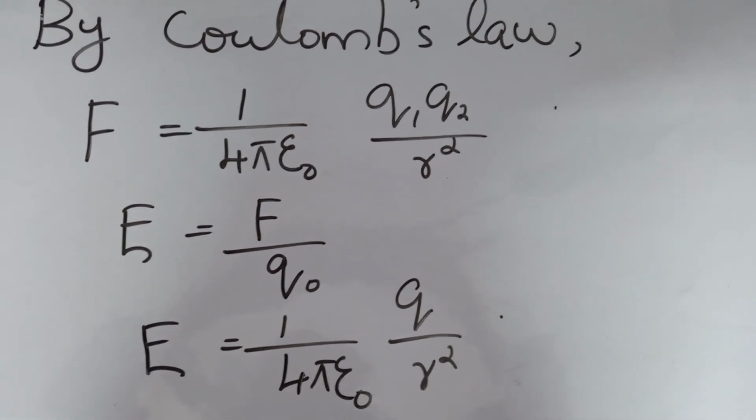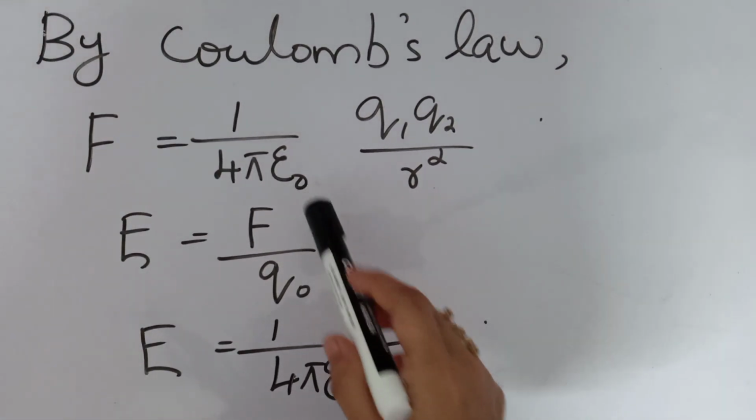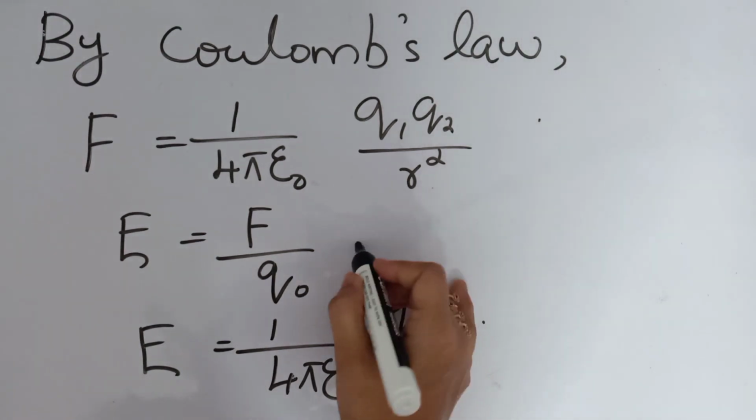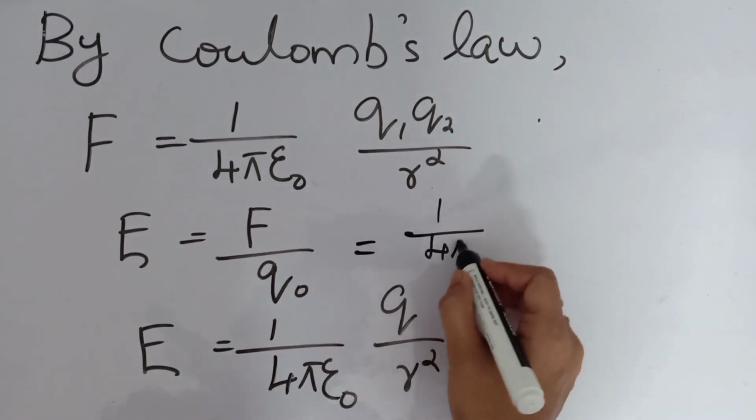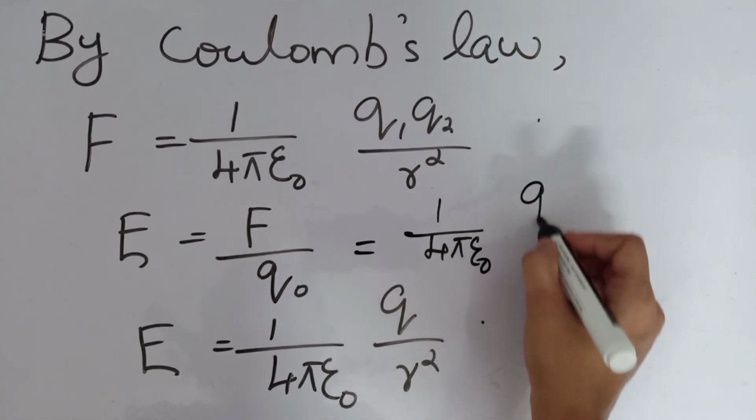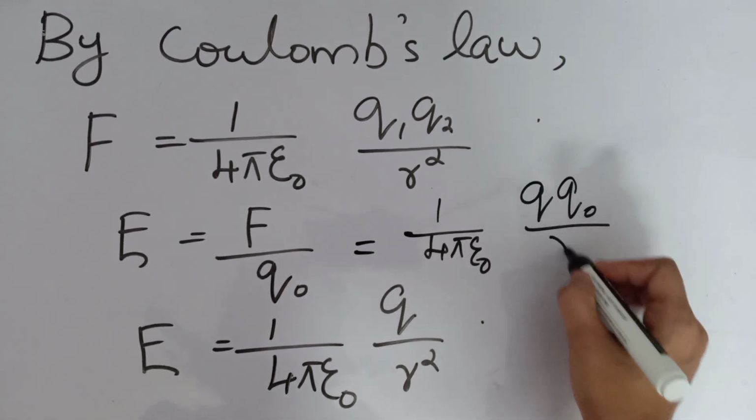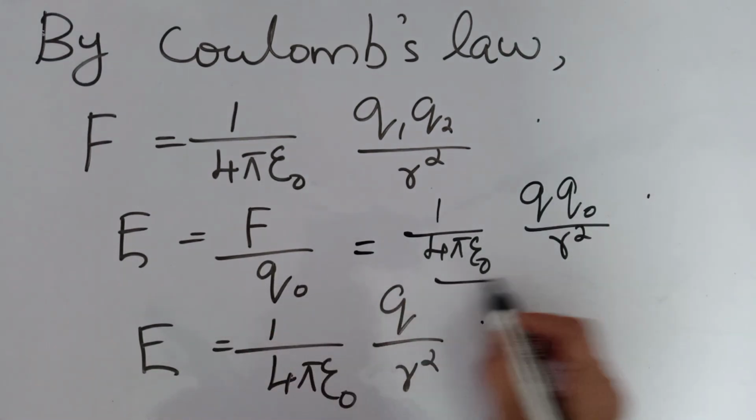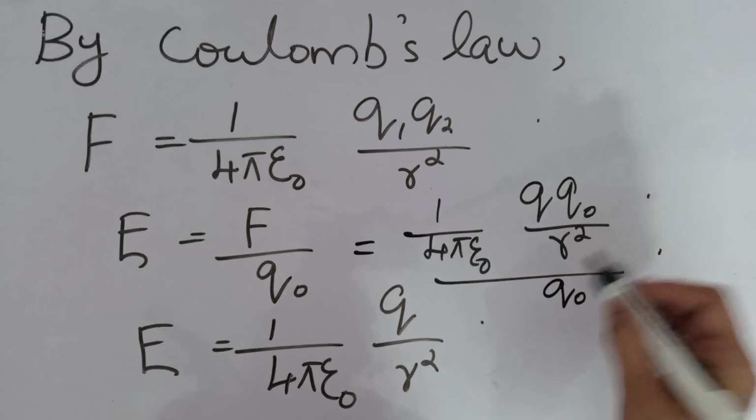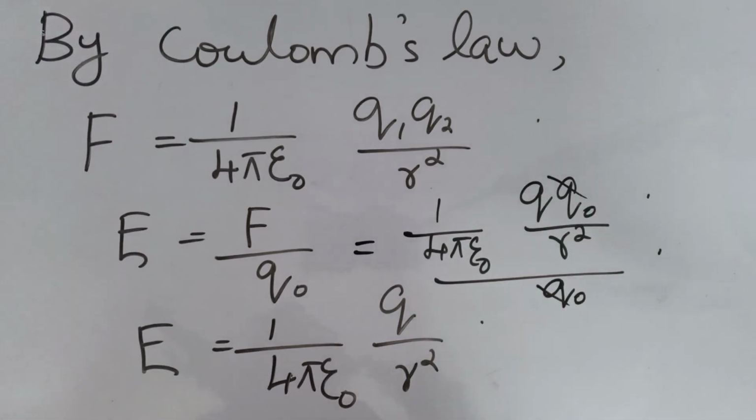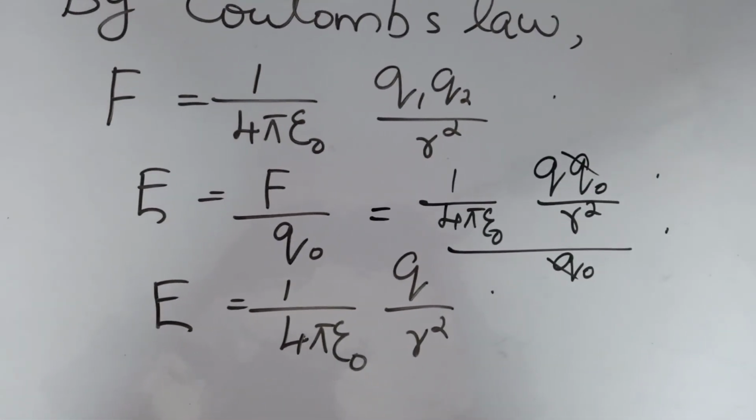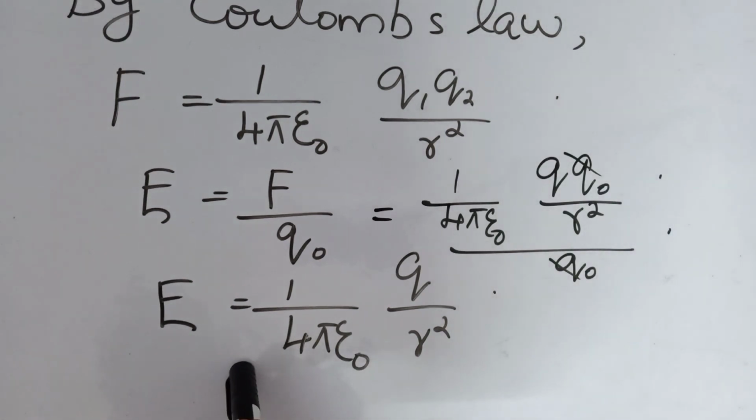So how can we find it? F is equal to 1 by 4 pi epsilon 0 Q Q0 by R square. Clear? Then the whole thing is divided by Q0. So dividing by Q0, what will we get? This Q0 and Q0 will get cancelled. Then E will be equal to 1 by 4 pi epsilon 0 Q by R square. So very easily we can find the equation for the electric field due to a point charge.